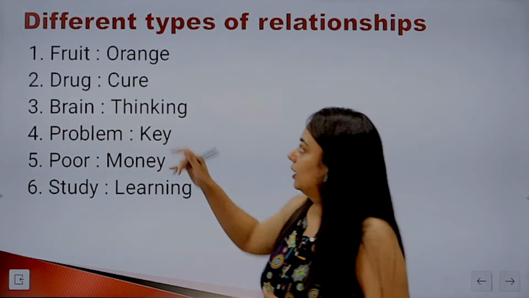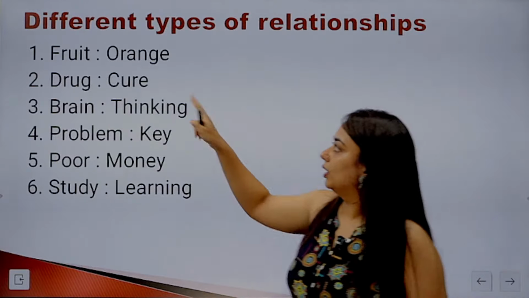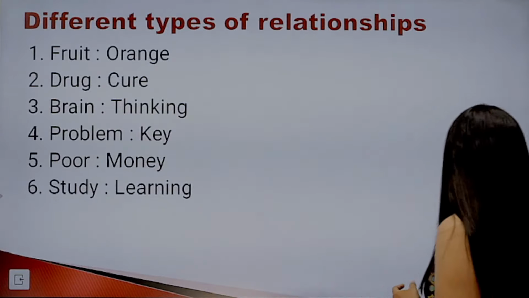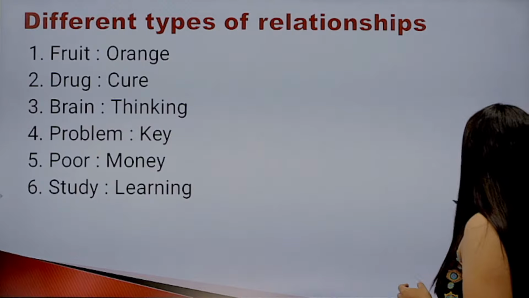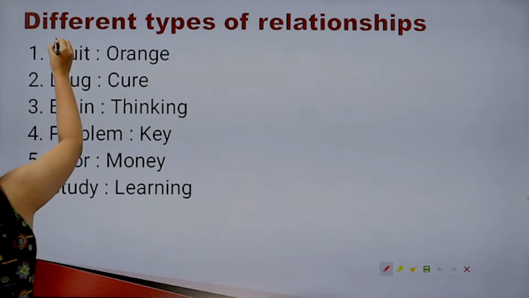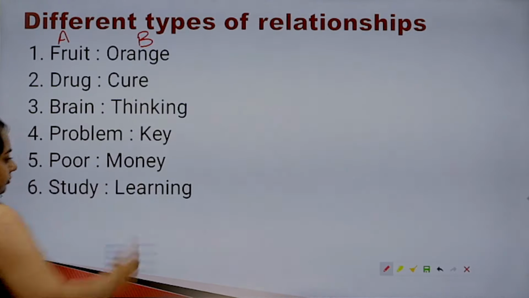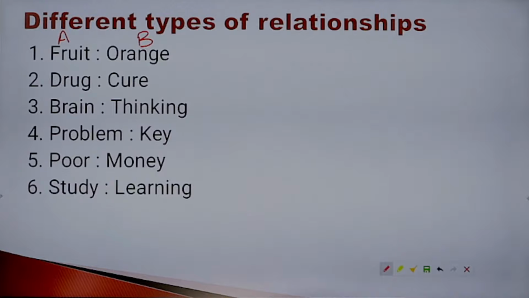They can be, now suppose this one, fruit and orange. Now let's name them as A and B. So if we say this is A and this is B, how to find out the relationship? You should use this terminology.